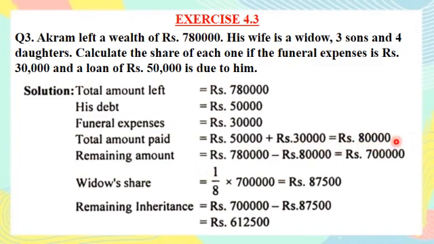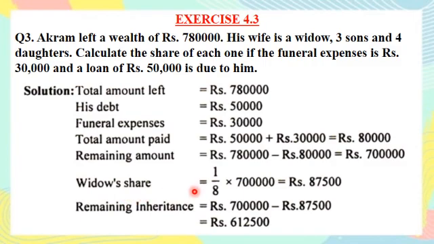So this amount will be taken away from the amount he left. So the remaining amount will be equal to 7,80,000 minus 80,000, that will be equal to 7 lakh. Now this amount will be distributed among his widow and the children.